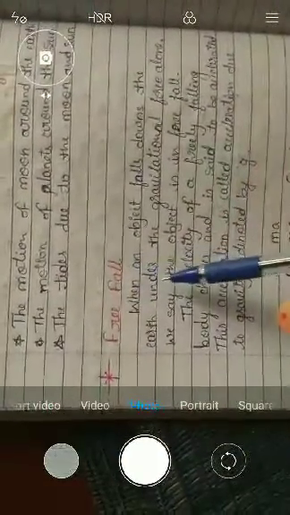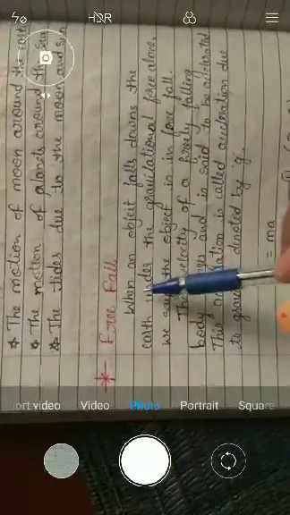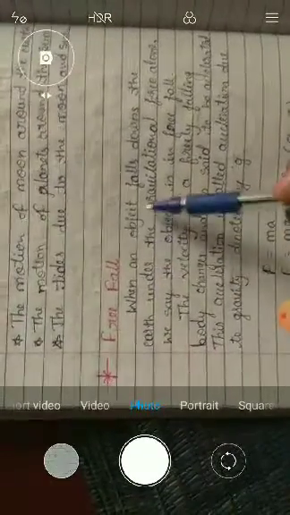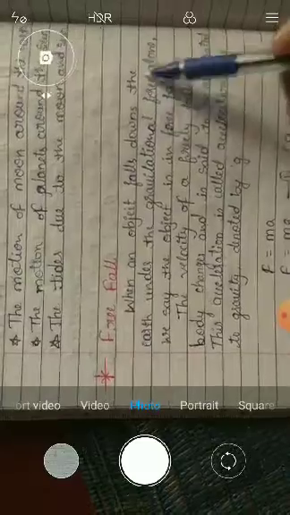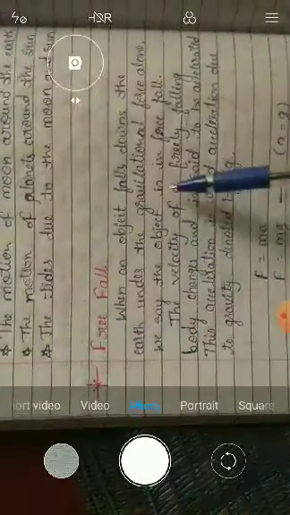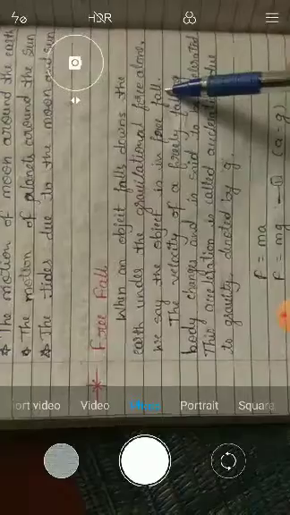Let's move on. Next concept, free fall. What is meant by free fall? Free fall means when an object falls down toward the earth under the gravitational force alone, we say the object is in free fall.